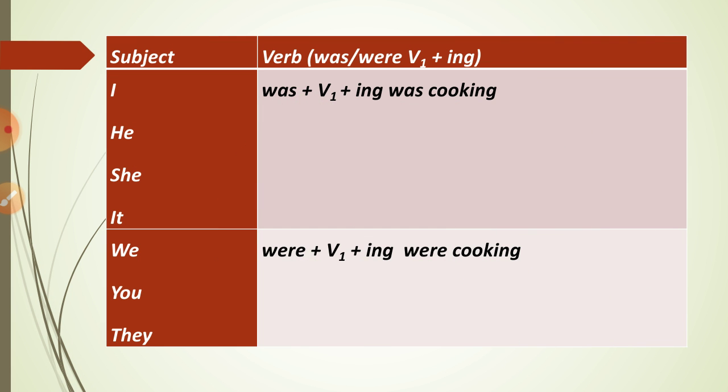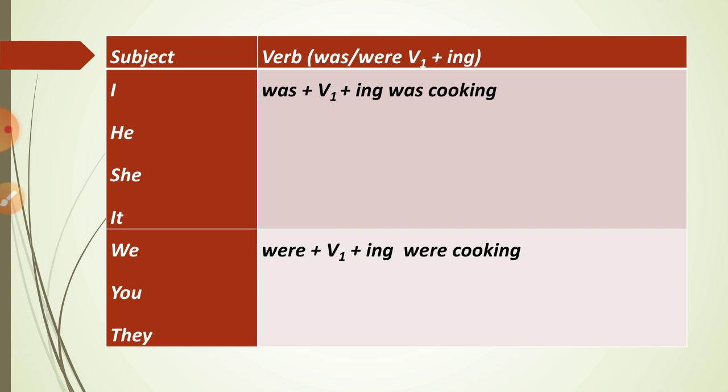So which be form verbs must we use? When the subject is I, he, she, it, there we must use was. Was is the be form when the subject is I, he, she, it. Then after that, the main verb, then ing. So, he was cooking in the kitchen. She was playing in the park. It was running. Like that we have to give an example.